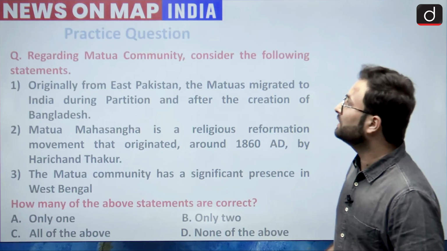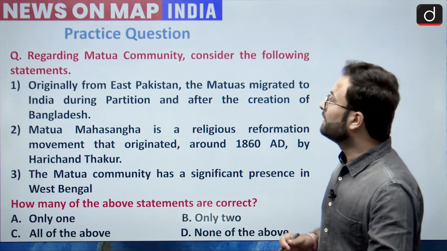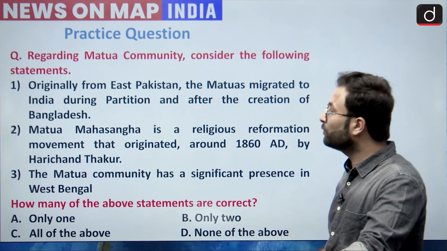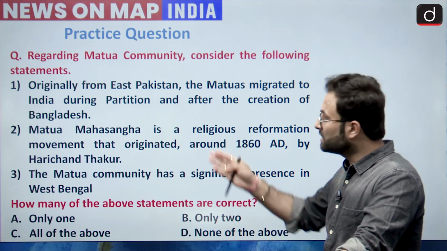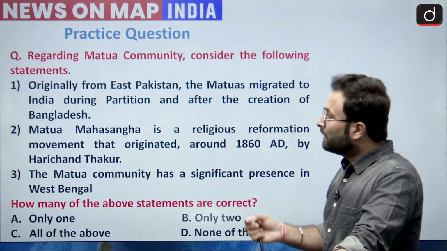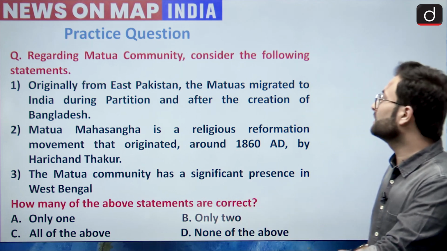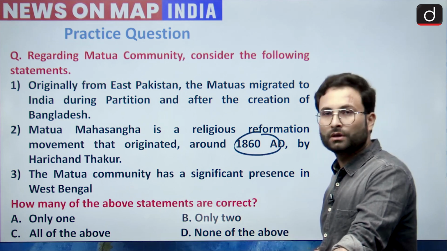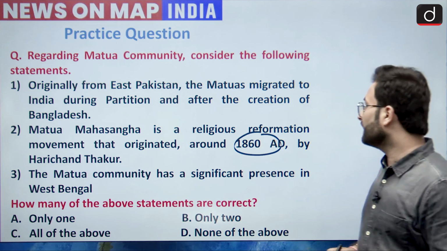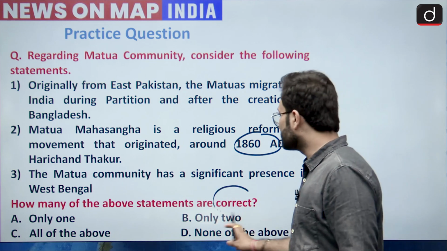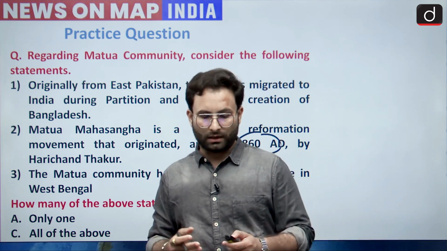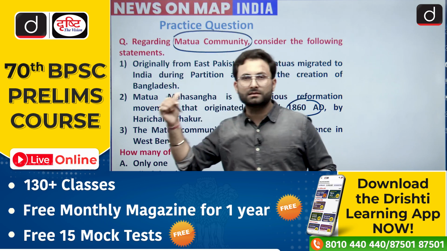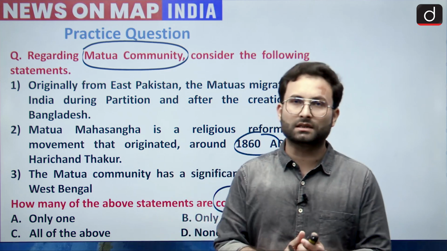Now for your practice, there is this question which is related to the Matua community. So let's see. Regarding Matua community, consider the following statements. Originally from East Pakistan, the Matuas migrated to India during partition and after the creation of Bangladesh. These are the two time periods when they migrated to India. Okay. Now Matua Mahasangh is the religious reformation movement that originated around 1816 AD by Harichand Thakur. Okay. Statement 3: the Matua community has significant presence in West Bengal. You have to choose the correct statement. So now please go home, go through this particular Matua community, read about it and answer in the comment box. Okay. So you can attempt this question and answer in the comment box.